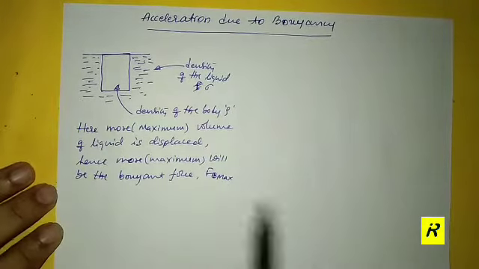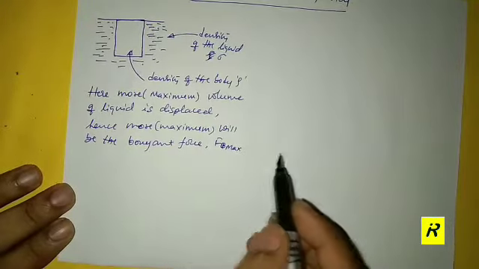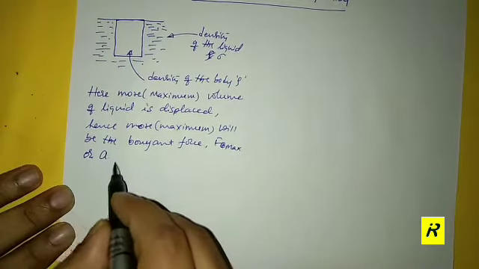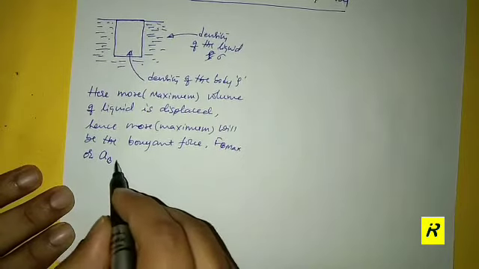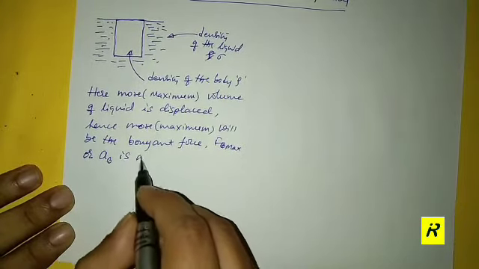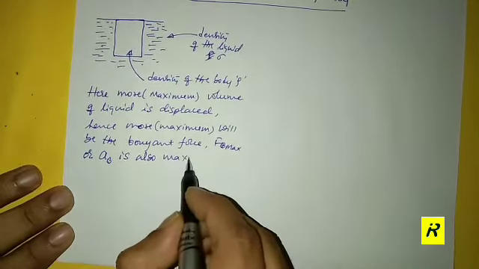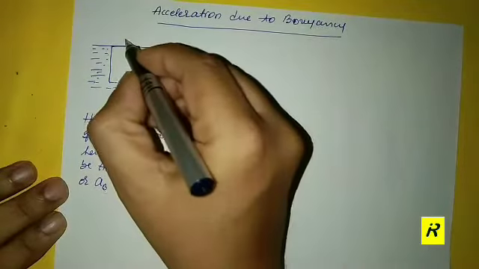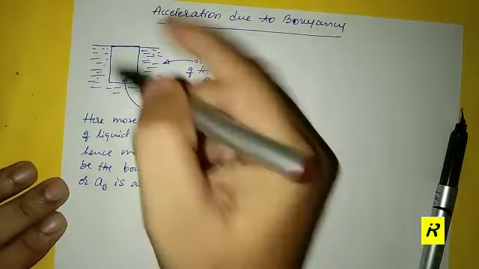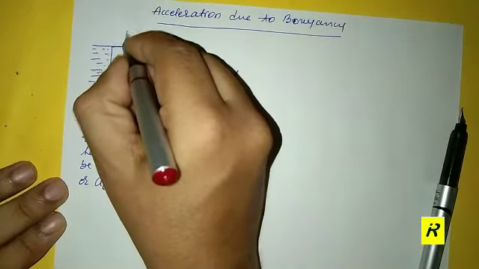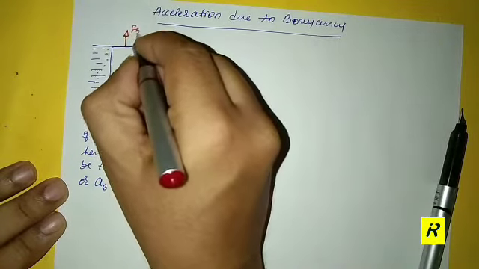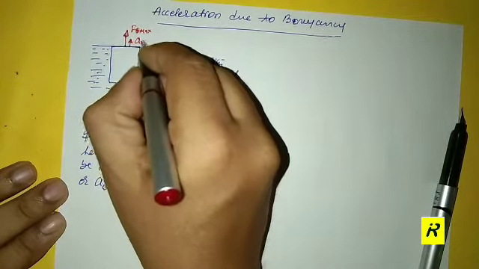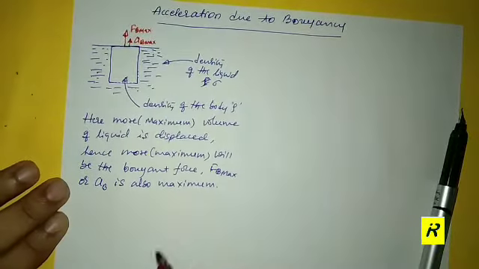So FB will be maximum. Right in this situation FB is maximum, and the force is proportional to acceleration, right? So the acceleration upward due to the buoyant force is also maximum. That means here will be the buoyant force, FB maximum. As a result, we get the acceleration upward, and the acceleration is also maximum due to the buoyancy.